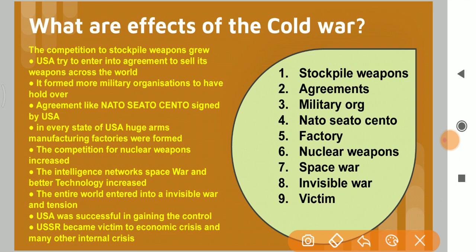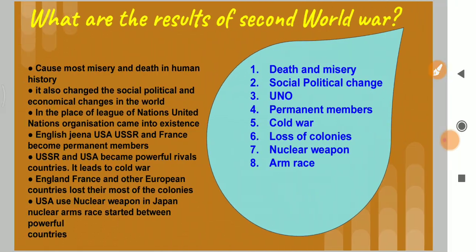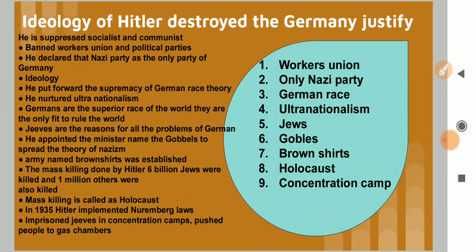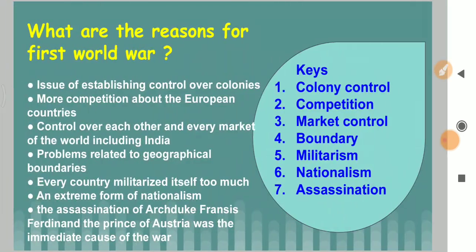In this particular answer, you have to remember these words, that is, stockpile weapons, agreements, military organizations, NATO, CENTO, SEATO, factories, nuclear weapons, space war, invisible war and tension, victim. By remembering these words, you can recall the whole answer. This is all we have discussed. The very important question and answers from political developments of 20th century.